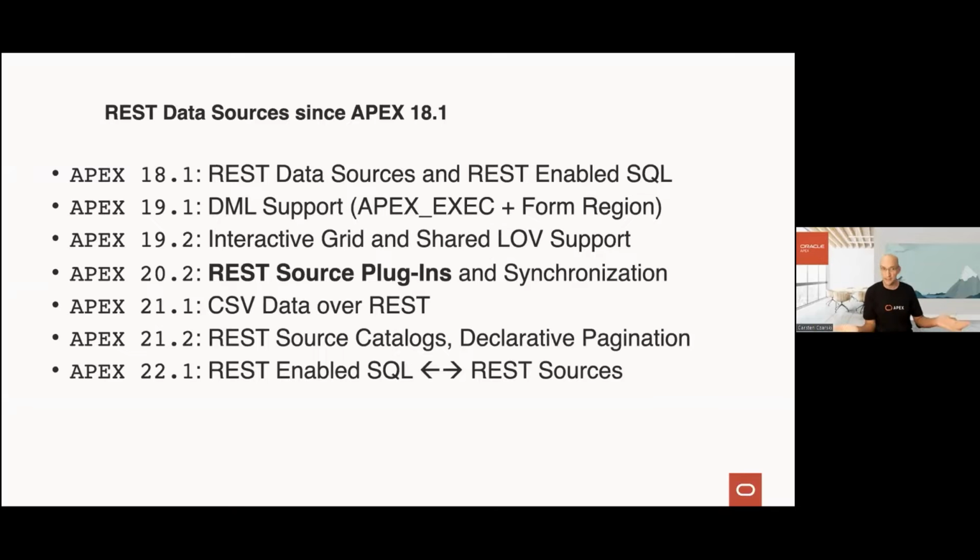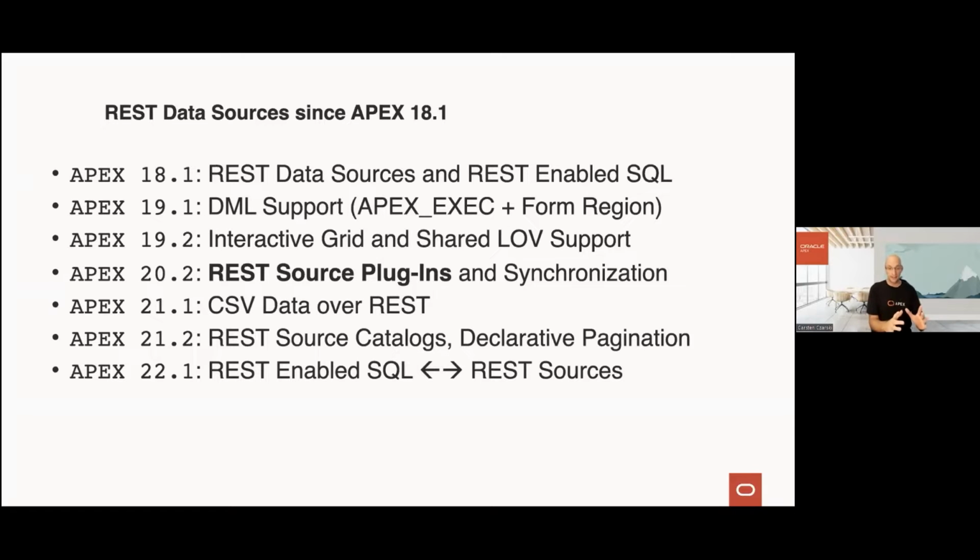So reports, charts, nothing else. A year later, we added in DML support. So the form region was able to perform insert, update, delete directly on a REST data source. 19.2, we added interactive grid and shared LOVs. 22 was a big and important release, especially for our session today, right? Because with 22, we introduced REST source plugins, right? And we will get to that in a minute, right?